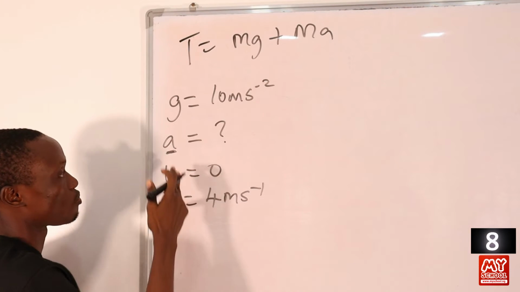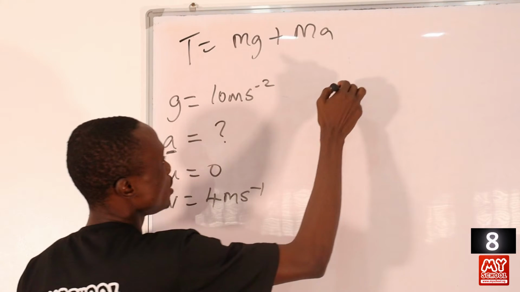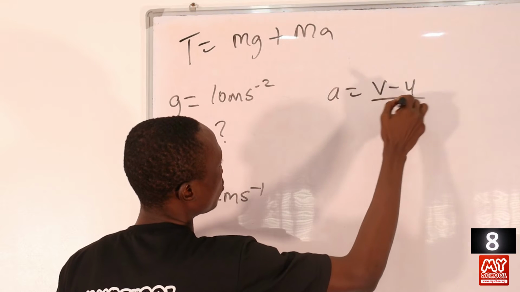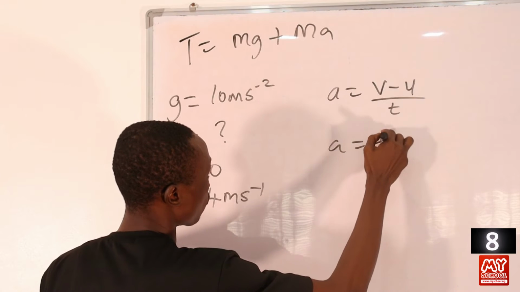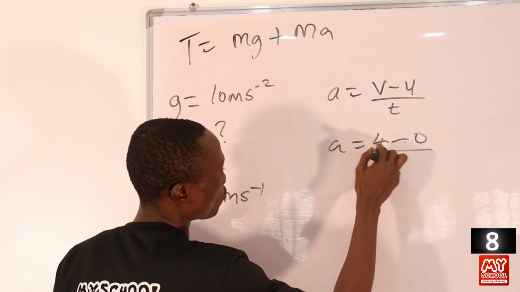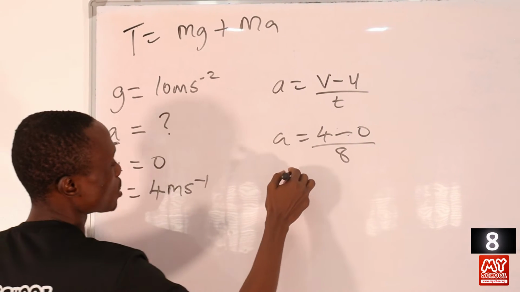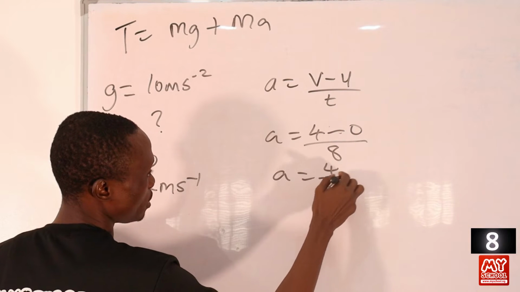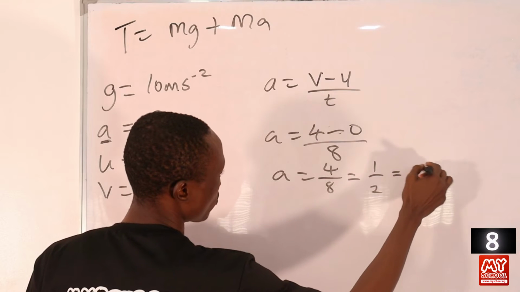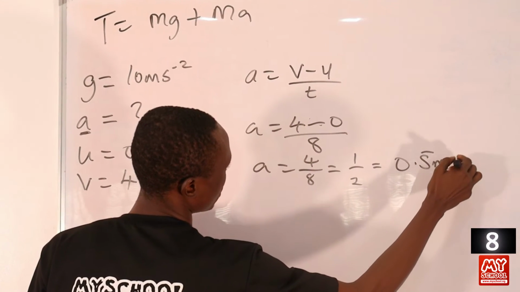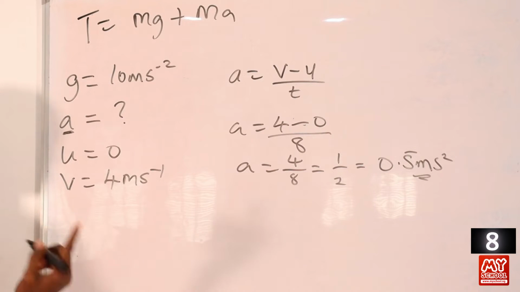Acceleration is equal to change in velocity all over time. So we can calculate the value of acceleration. A is equal to V minus U all over T. Our initial velocity is 0, so A is equal to 4 minus 0 all over the time given to us, which is 8 seconds. So A is equal to 4 divided by 8, which is 1 over 2, and that is 0.5 meter per second square. So our acceleration is 0.5 meter per second square.